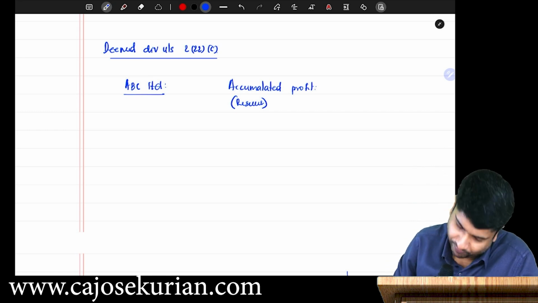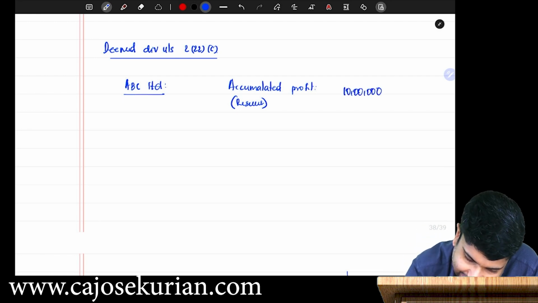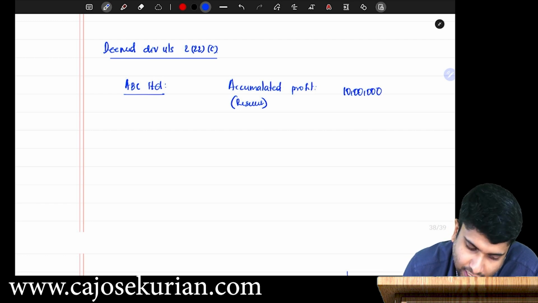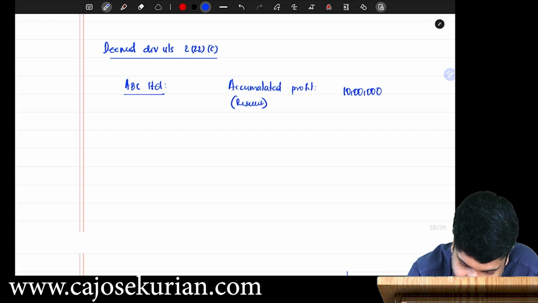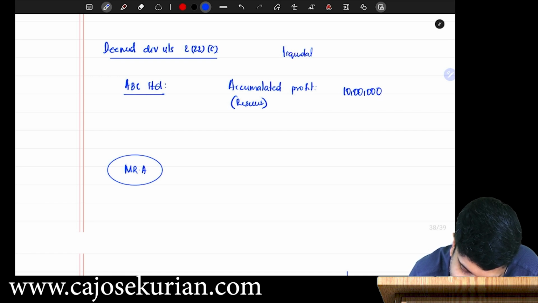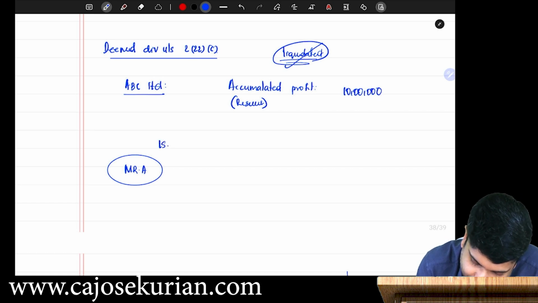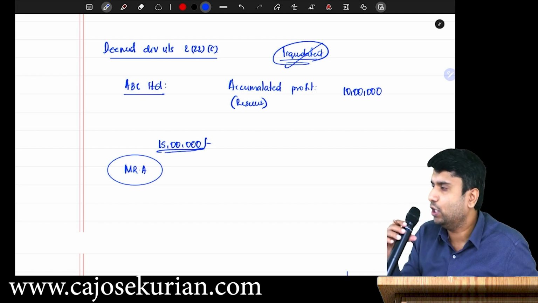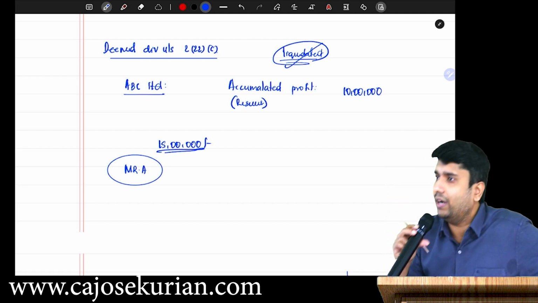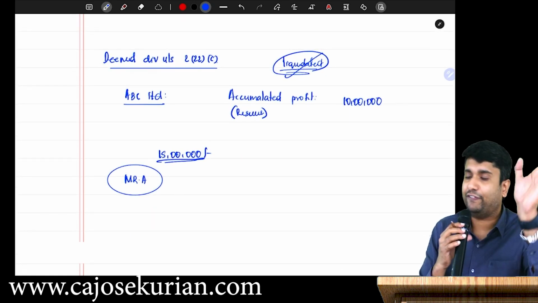So this company has reserves of say 10 lakh. Are you all listening? Say there is a shareholder, Mr. A. Mr. A is one of the shareholders, and this company is getting liquidated. At the time of liquidation, Mr. A got 15 lakhs. Say there is only one shareholder in that particular company. To make the example simple, my assumption is there is only one shareholder in the company. Are you all with me? At the time of liquidation, Mr. A got 15 lakh rupees from the company.